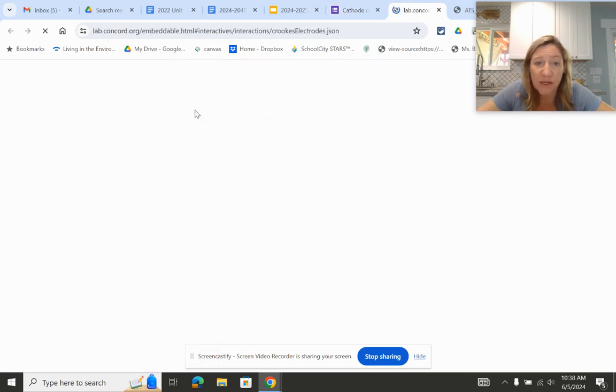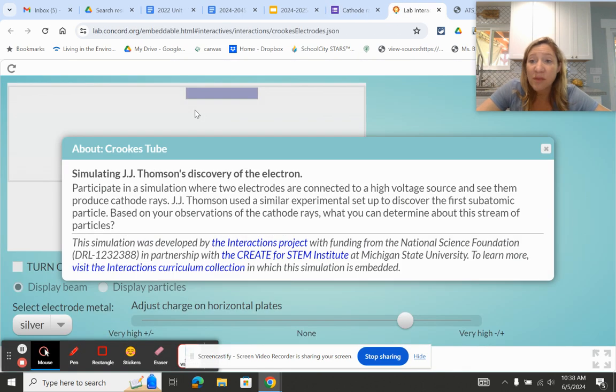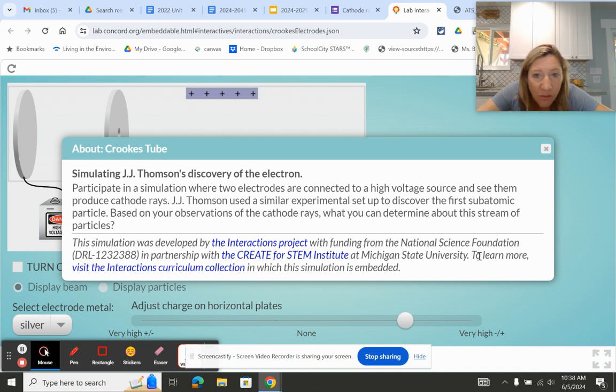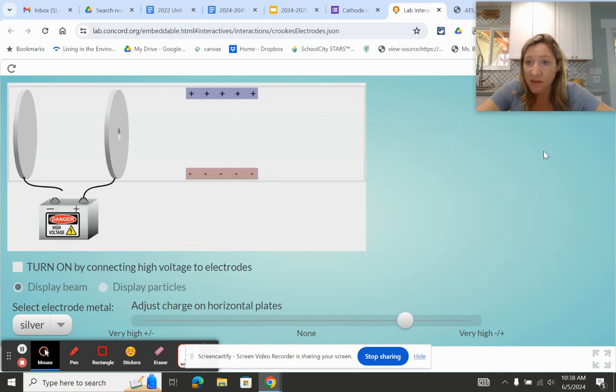Okay. So I'm going to show you how to do this. Remember that as of right now, we think that the atom is a solid sphere, right? We're at Dalton's model, and this is testing that assumption. If it's a solid sphere, there should be nothing inside it, no positives or negatives, nothing that would distract a particle from being shot through it. And so this is a very simple version of this.